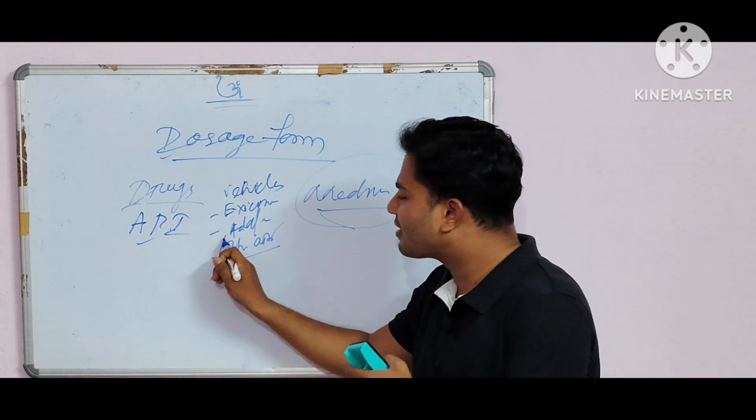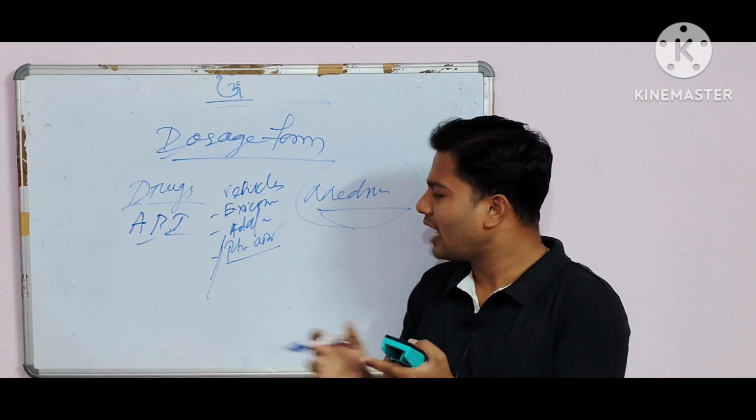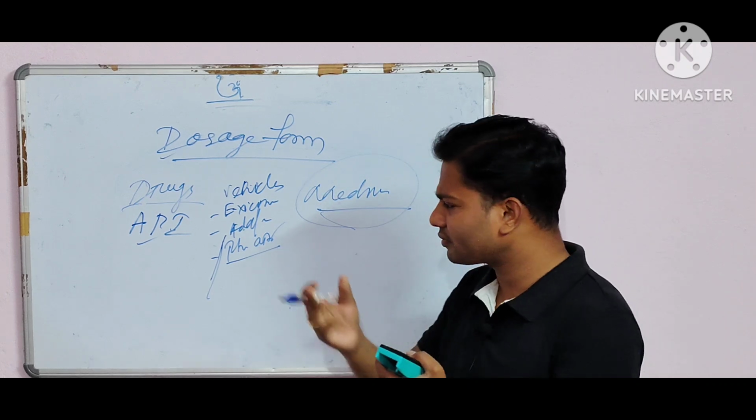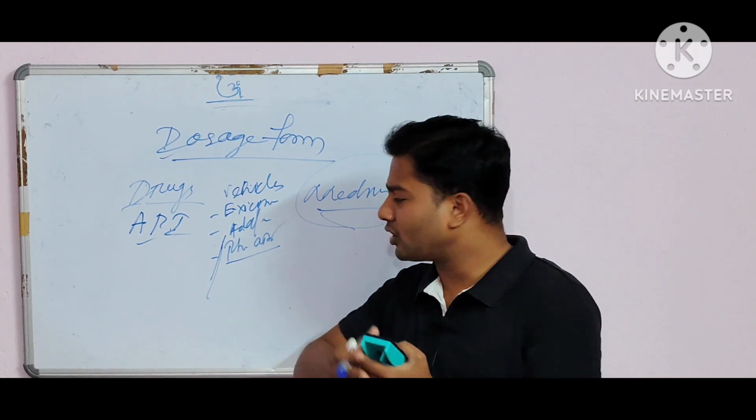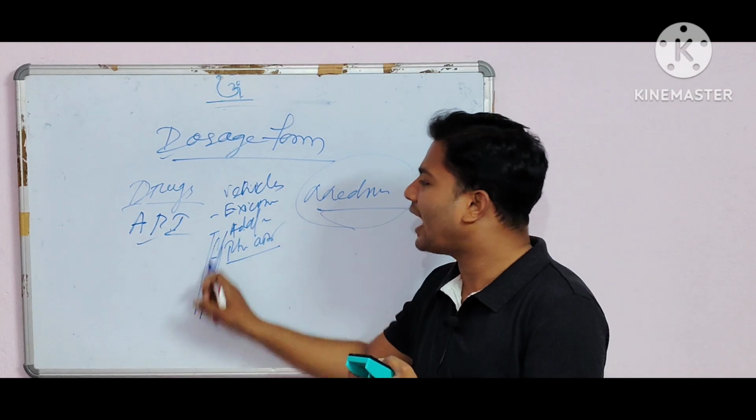So what are excipients? There are so many excipients, for example flavoring agent, sweetening agent, coloring agent, and some binding agent, some diluent, and some disintegrating agent. There are so many excipients used.